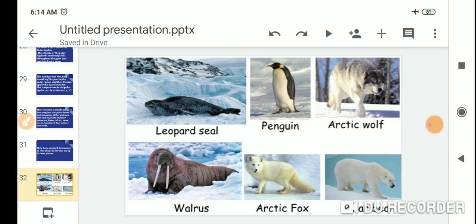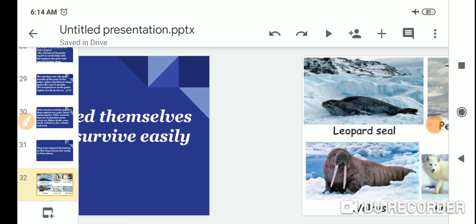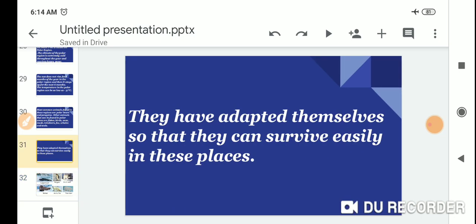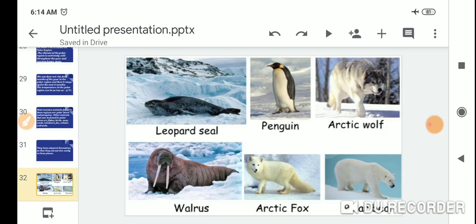Look at this picture: the leopard seal, penguin, Arctic wolf, walrus, Arctic fox, and polar bear. These are different animals. They have adapted themselves so that they can survive easily in the place.